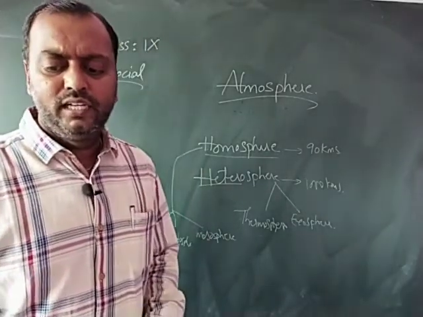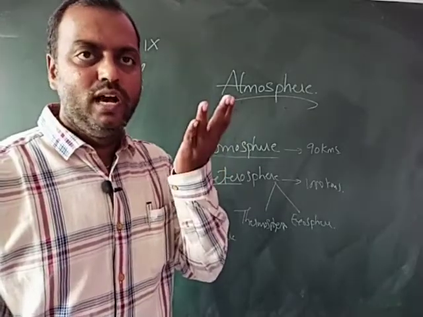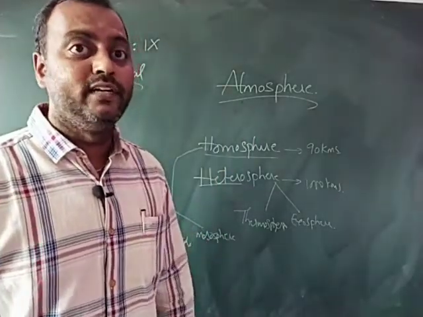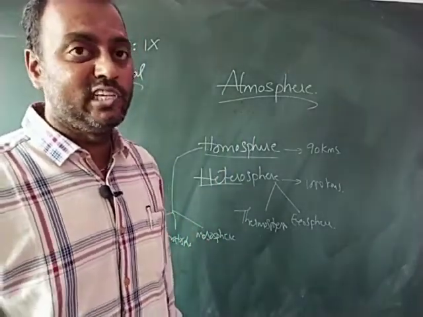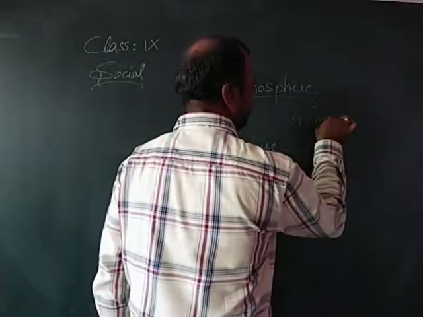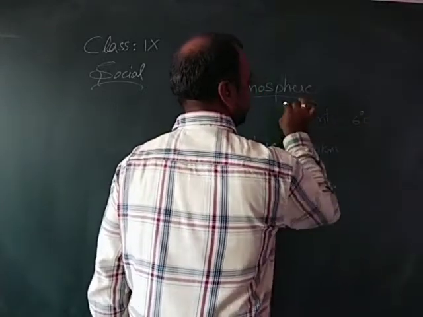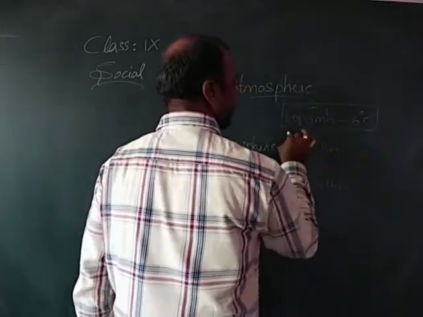And here you find that the temperature in this layer decreases as you go higher. That is nothing but the normal lapse rate, which we studied in class 8th, children. What is the normal lapse rate, children? For about 1000 meters of height, the temperature decreases by 6 degrees Celsius. This is called the normal lapse rate.